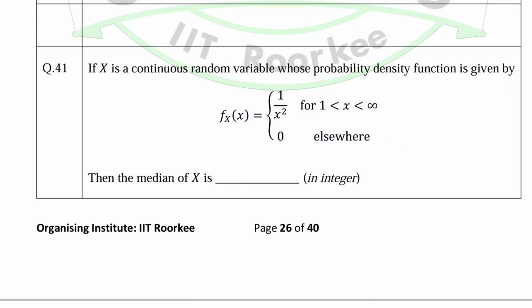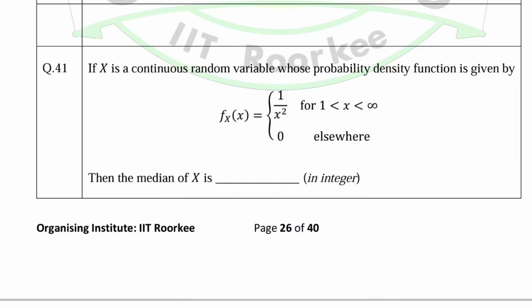Next question is, if x is a continuous random variable whose probability density function is given by f of x is equal to 1 upon x square for x lies between 0 and infinity, and is equal to 0 elsewhere, the median of x is.